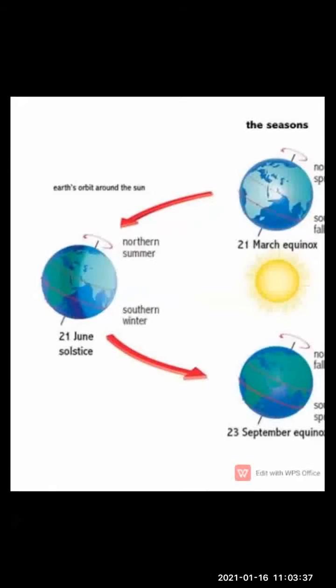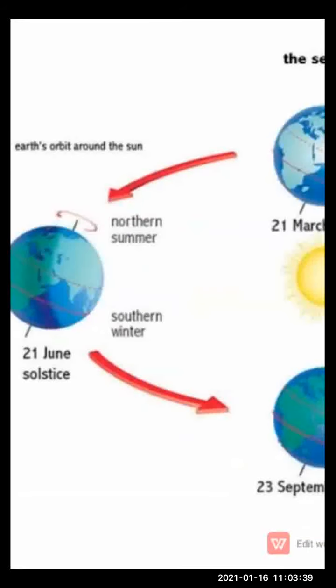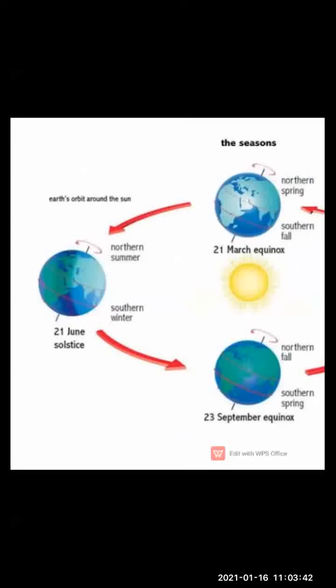Okay, solstices. Now what are these? We will study in detail. Now see, children, here in this picture you can see clearly that the Earth is actually revolving around the sun, right? It is revolving around the sun.